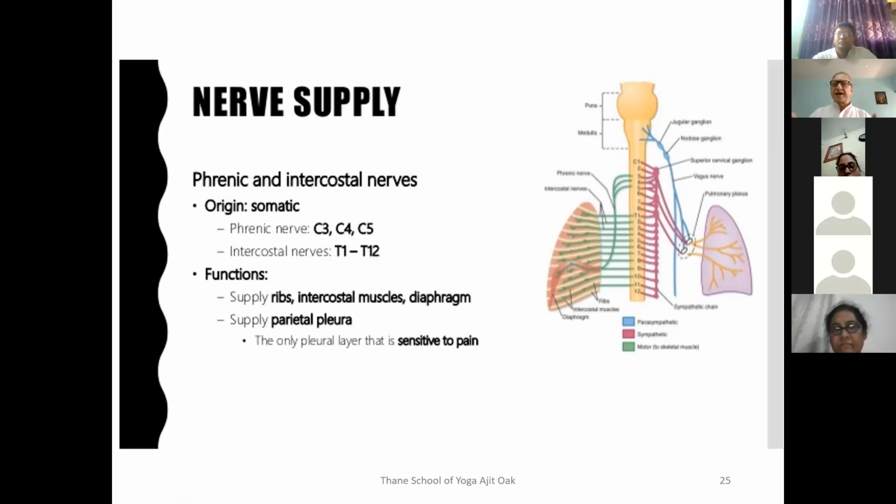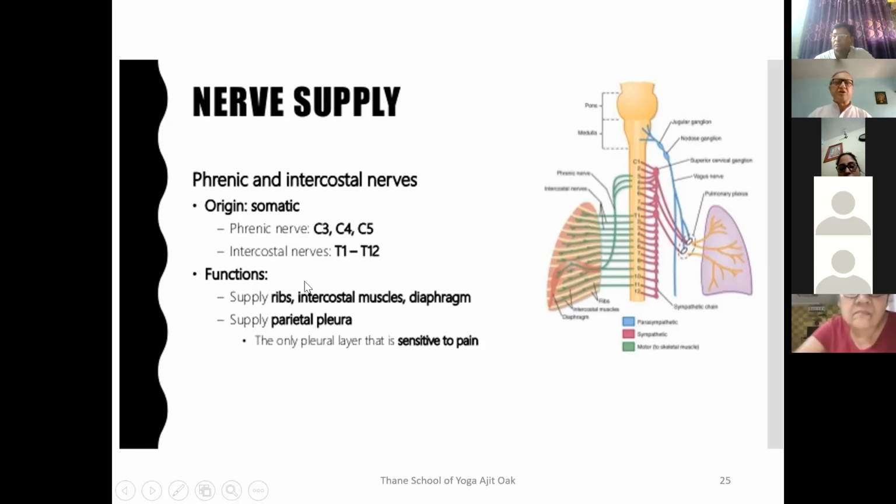One is the pairs of cranial nerves, which we have discussed earlier, and the other is the pairs coming out from the vertebrae. In between two vertebrae, a pair of nerves comes out. So the phrenic nerves come out from the C3, C4, and C5 vertebrae.